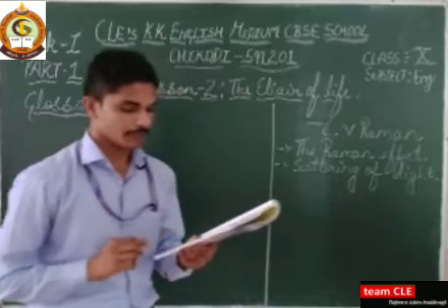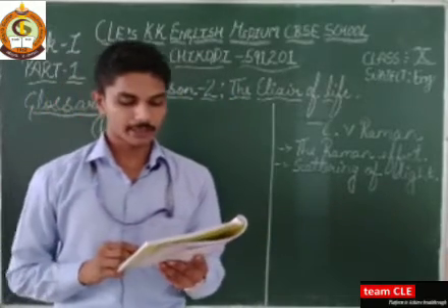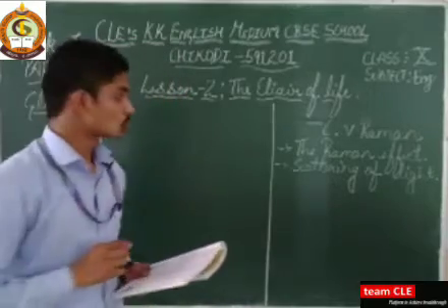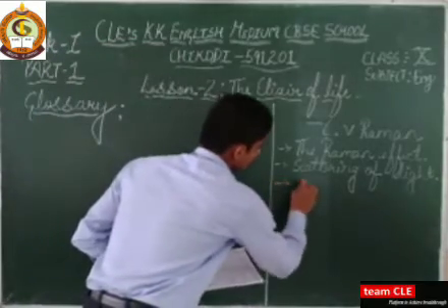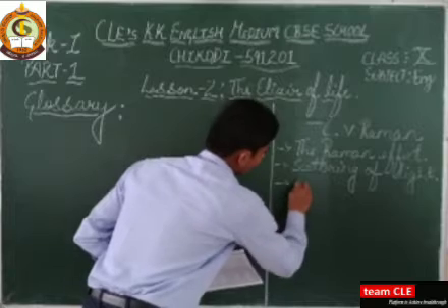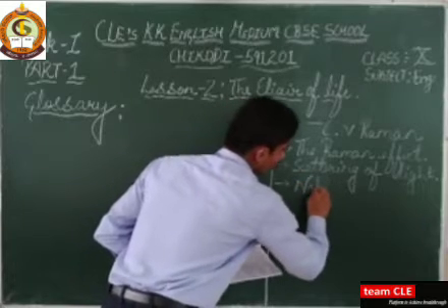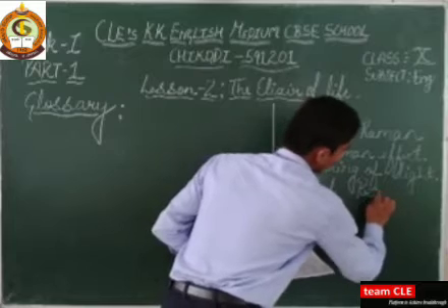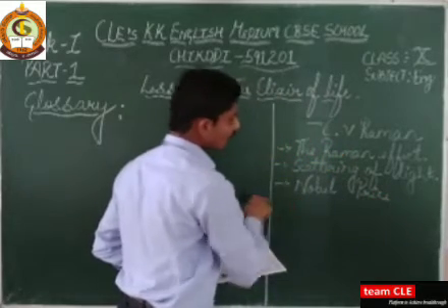He was awarded the Nobel Prize for Physics in 1930. So he was awarded a Nobel Prize. Students, you will have a doubt, sir, what is a Nobel Prize?